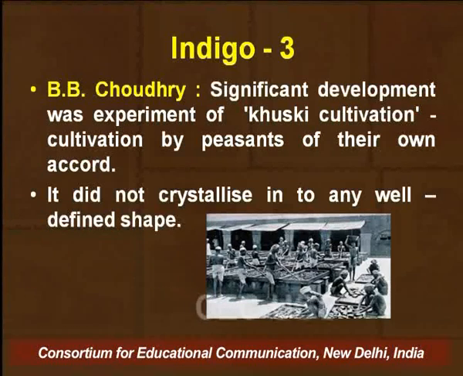So we find that different kinds of experiments were being conducted in the cultivation of crops, and Bibhuti Chaudhary has argued in the context of the development of Kusuki cultivation that peasants were doing their own cultivation of their own accord, but we do not find that there was any well defined shape, or that this kind of cultivation was able to gain any concrete shape. These developments in the long run were detrimental to the interests of the farmers.